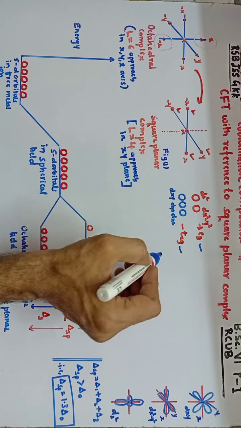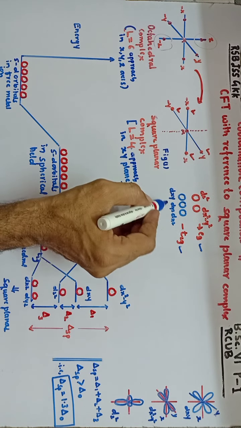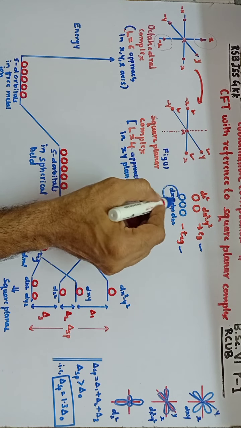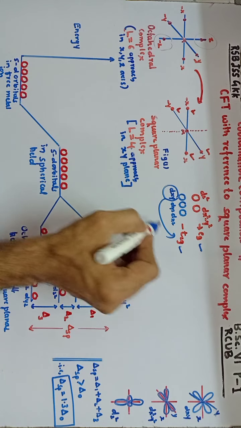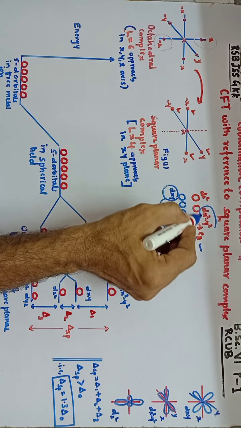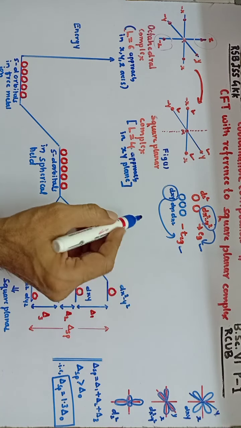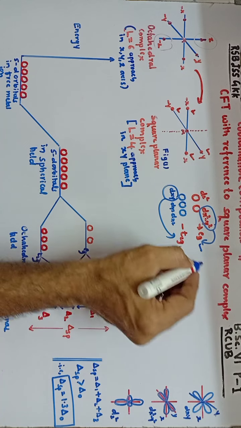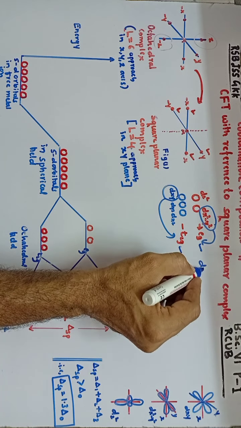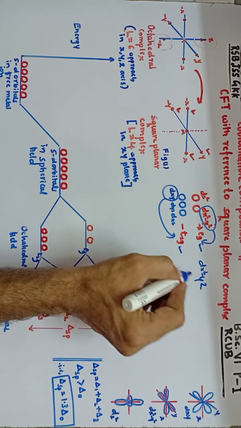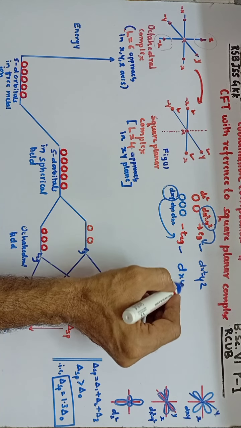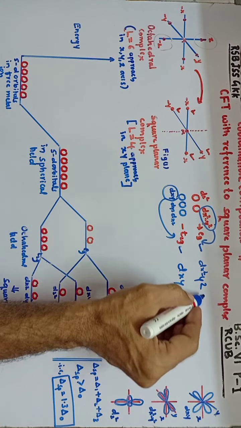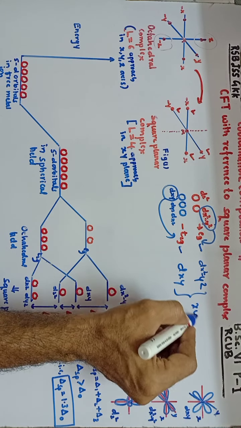Now from this fact it is very clear that the dxy orbital from the T2g set and the dx square minus y square orbital from the EG set, the lobes are coming in the xy plane. So that means the lobes of the dx square minus y square from the EG set and the dxy orbital from the T2g set of orbitals will come in the xy plane.